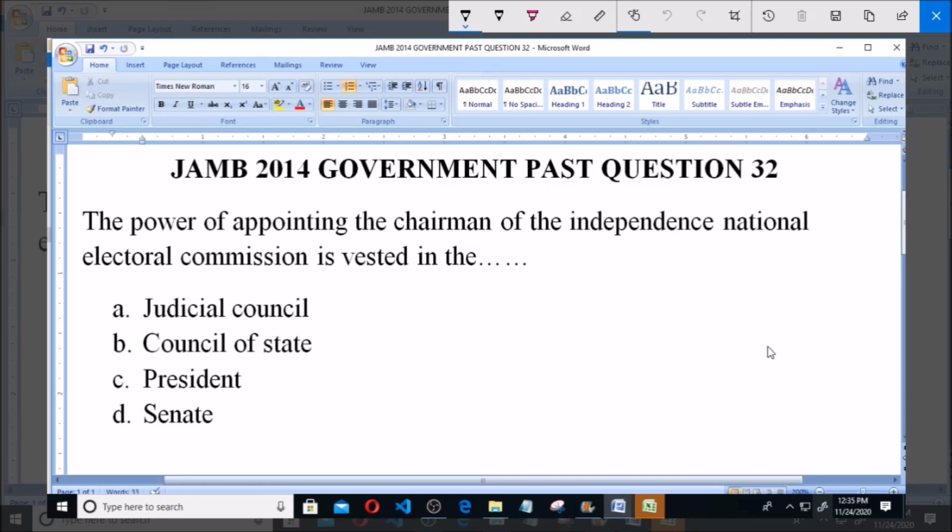This is JAMB 2014 Government past question. Question number 32 says: the power of appointing the chairman of the Independent National Electoral Commission is vested in the dash.